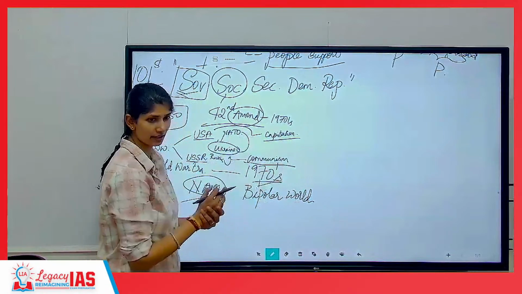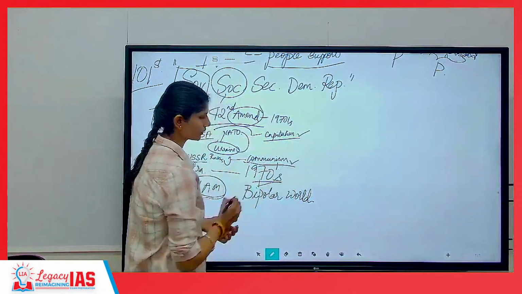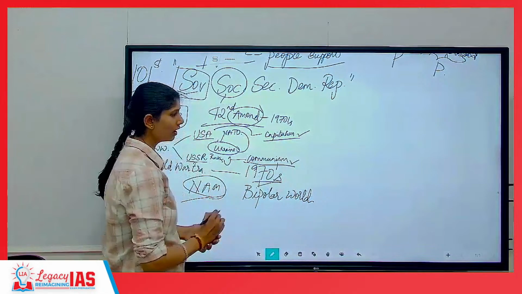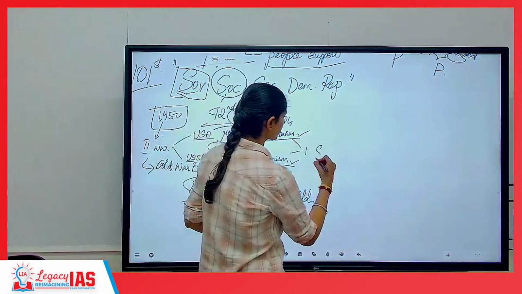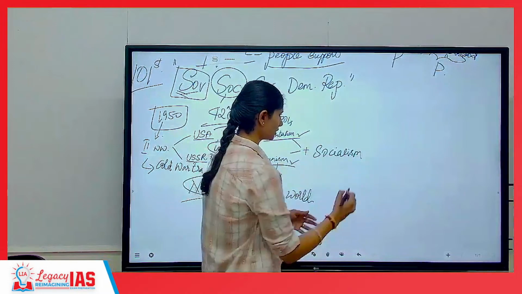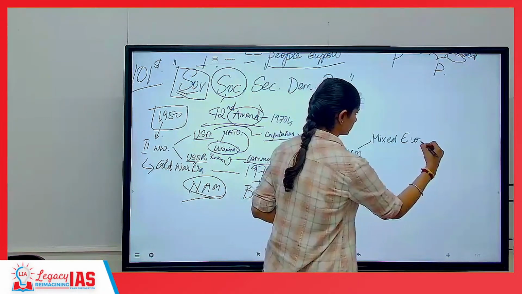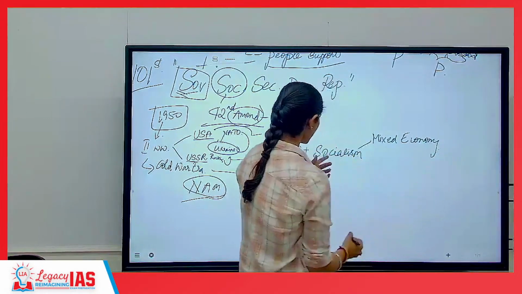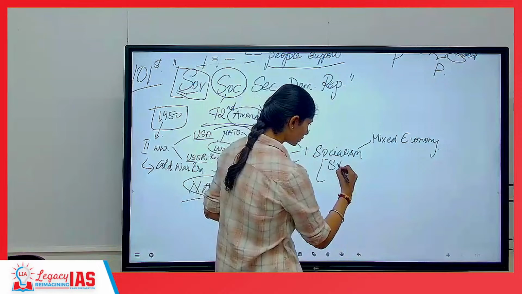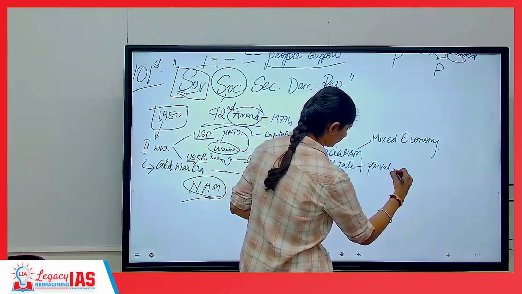Amidst this, India felt that this is also too extreme, not suited for India. A mix of these two, we brought it in the form of socialism, which favors a mixed economy. Meaning, in socialism, there is also state-owned, there is also private.